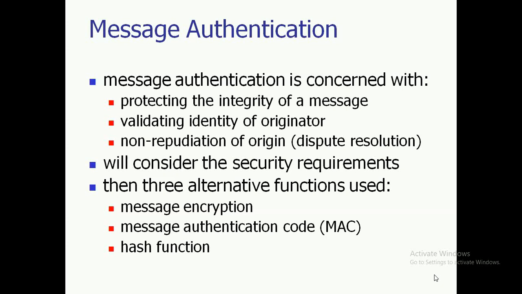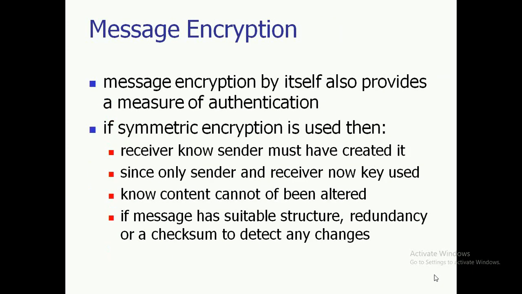Second option is to add a message authentication code, or MAC code, to a message and verify the MAC code on the receiver side in order to get the authenticity of the message. Third, and the most popular even in today's scenario, is hashing: apply the hash function on a message so that we can find out the authenticity of the message. Let us have a quick look at each technique one by one. First one is message encryption.